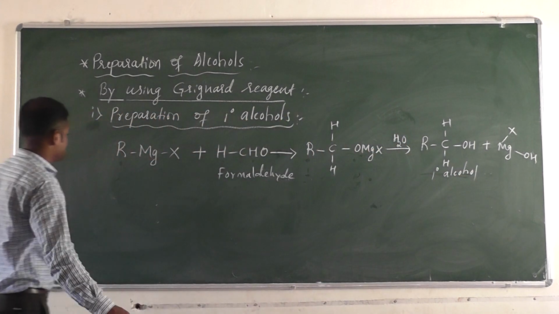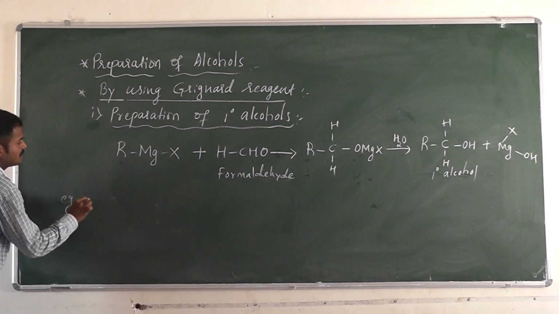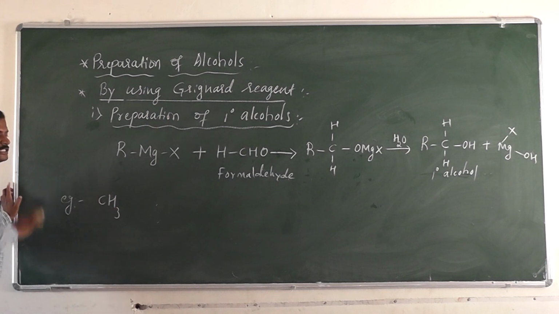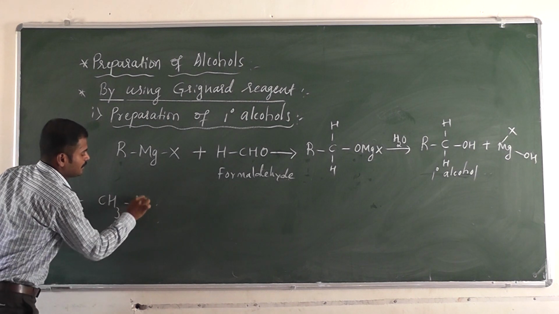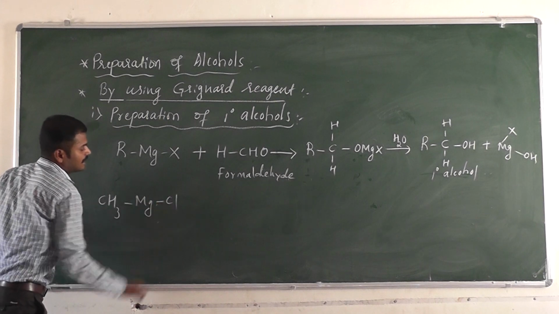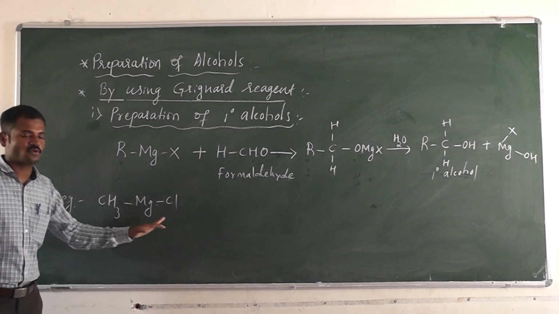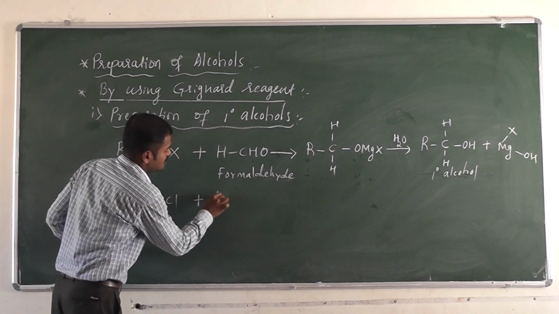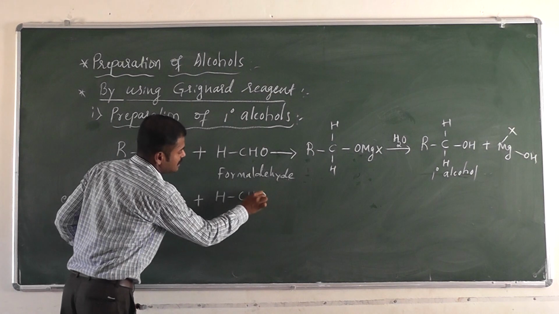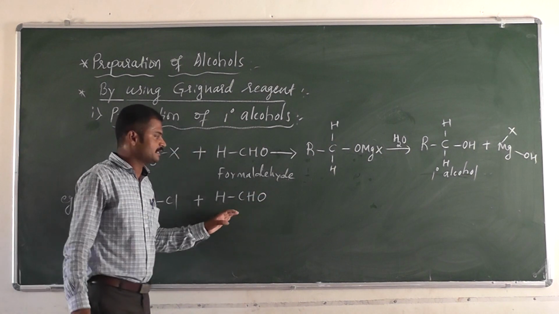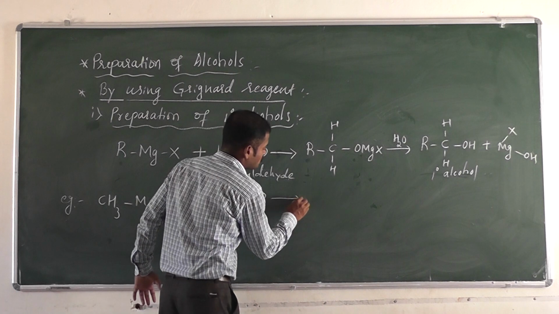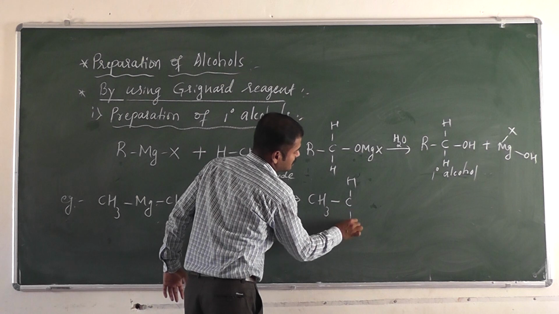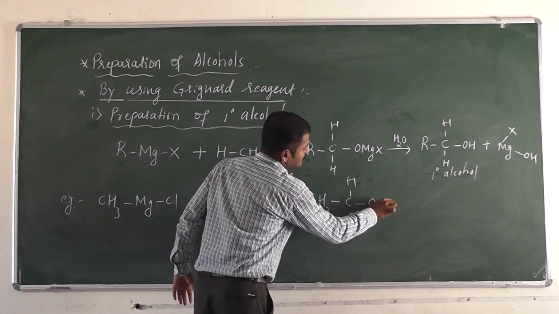Now take an example. If I replace R by the CH3 group, we have CH3MgCl, methyl magnesium chloride, reacting with HCHO, formaldehyde. There is formation of the intermediate CH3CH2OMgCl.